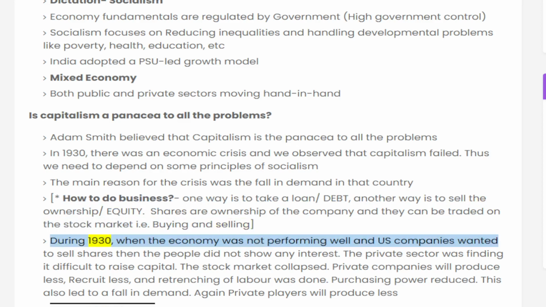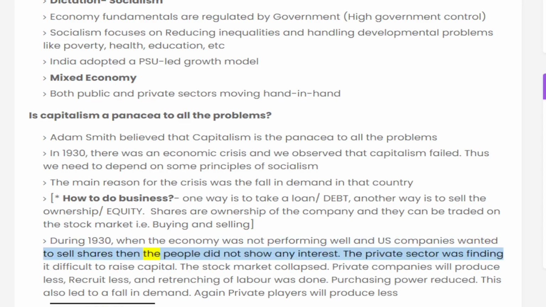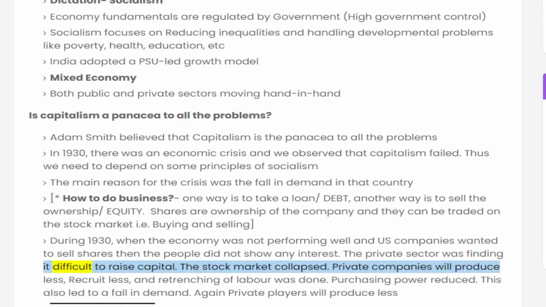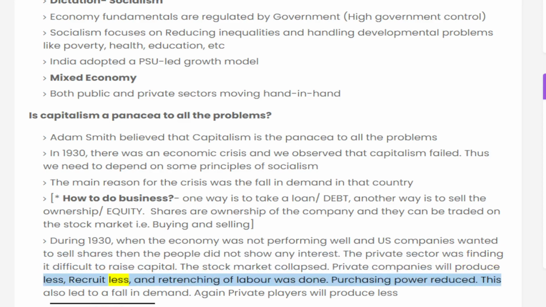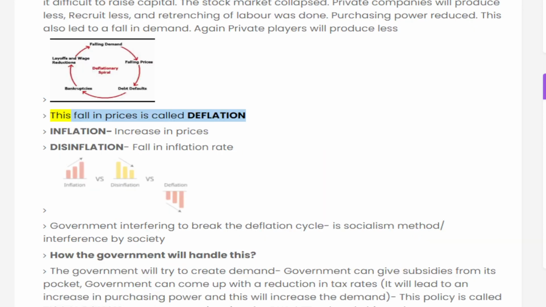During 1930, when the economy was not performing well and US companies wanted to sell shares, the people did not show any interest. The private sector was finding it difficult to raise capital. The stock market collapsed. Private companies will produce less, recruit less, and retrenchment of labor was done. Purchasing power reduced. This also led to a fall in demand. Again, private players will produce less. This fall in prices is called deflation.